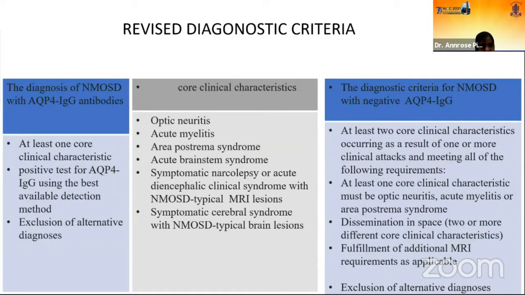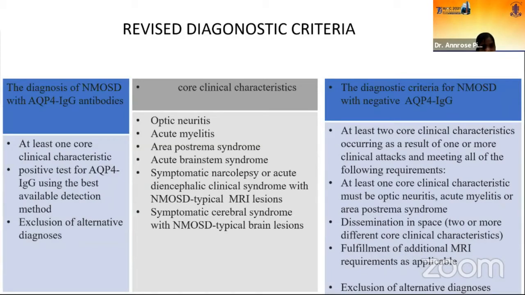Coming to the revised diagnostic criteria, it is divided into two groups: one group that is aquaporin-4 IgG antibody positive, and another that is negative. For the positive group, the diagnostic criteria require one core clinical characteristic to diagnose it as NMO. If the patient is negative for aquaporin-4 IgG antibody, then there should be two core clinical characteristics, with one characteristic being either optic neuritis, acute myelitis, or area postrema syndrome.